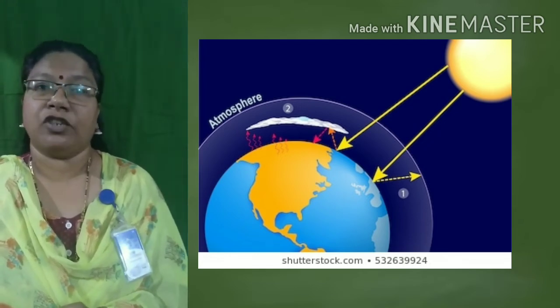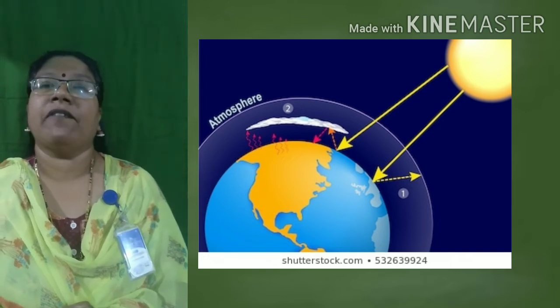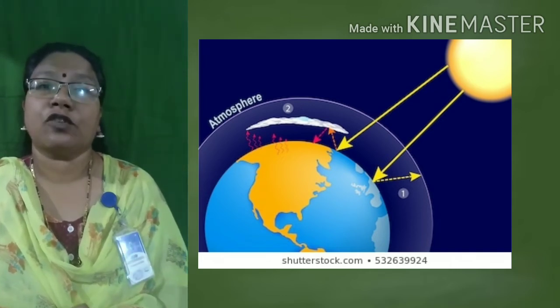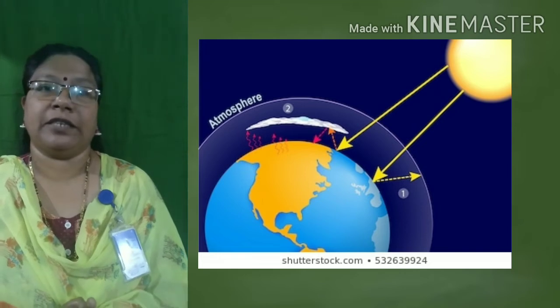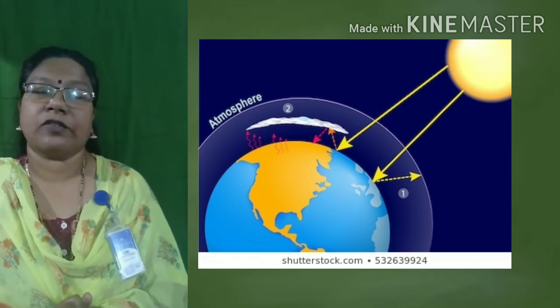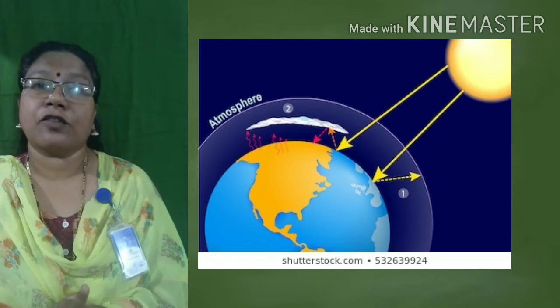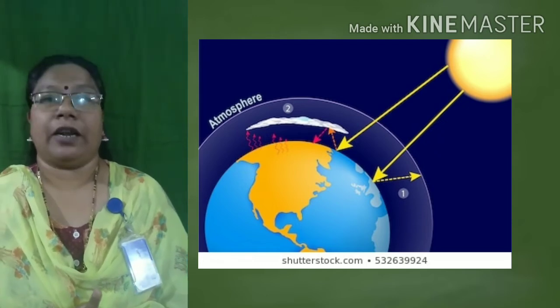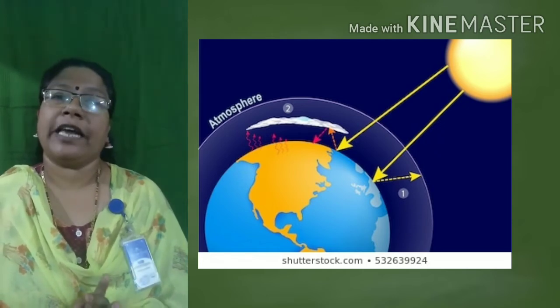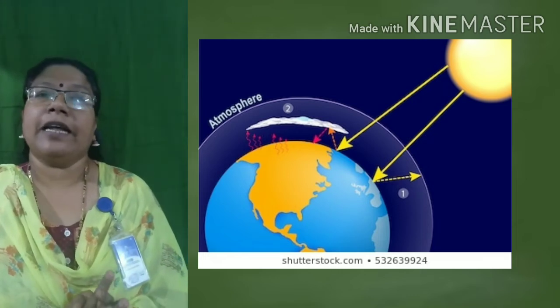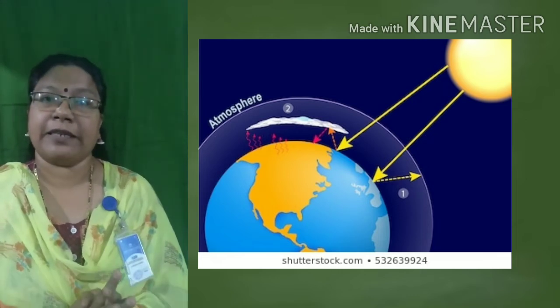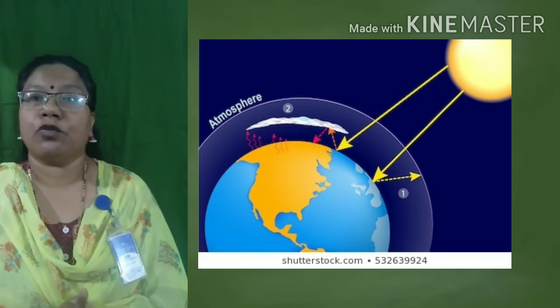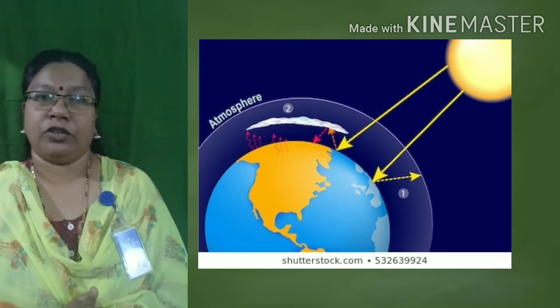In the case of radiation, heat travels in the form of electromagnetic waves. That is very important. Heat is transferred in the form of electromagnetic waves in radiation. So the heat from the sun reaches the earth through the mode of radiation.